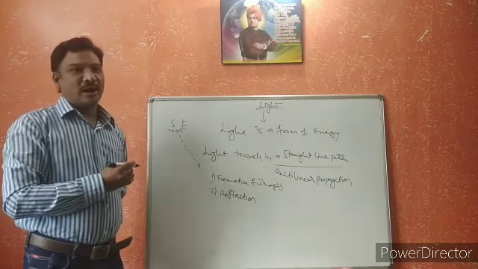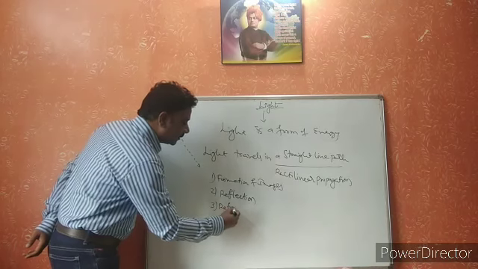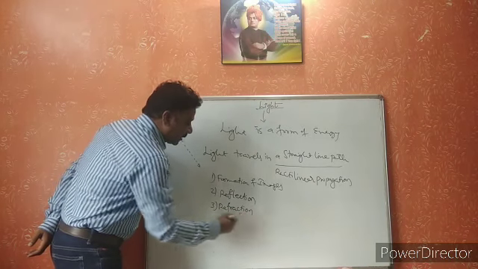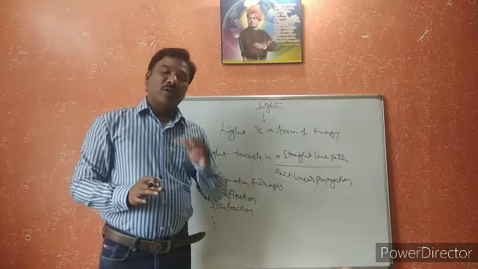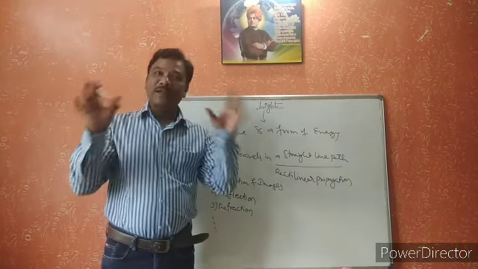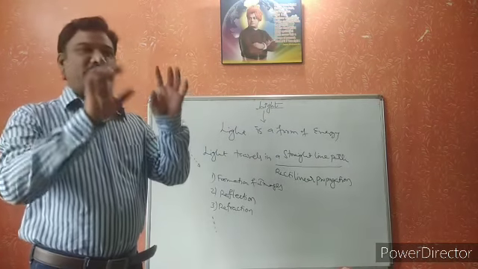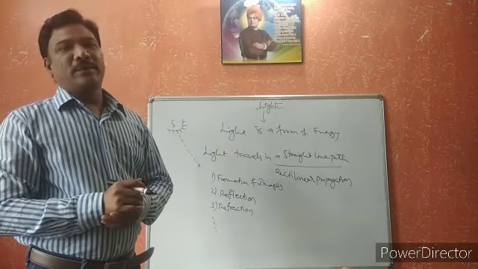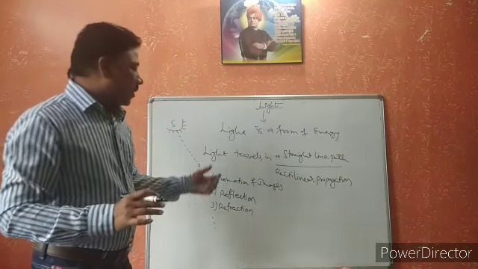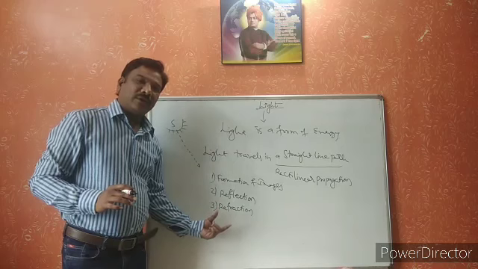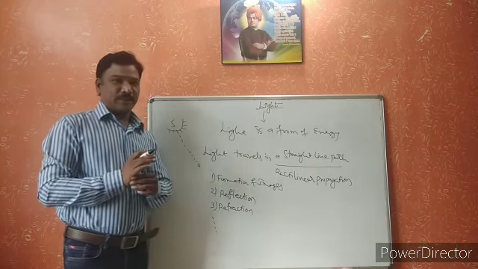Third, refraction, the bending nature of light. And next, the formation of a rainbow with different colors. We know very well seven different colors are formed, and because of the colors, a rainbow will form. So all these are different phenomena associated with light.